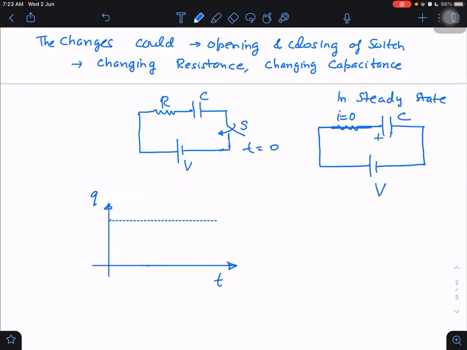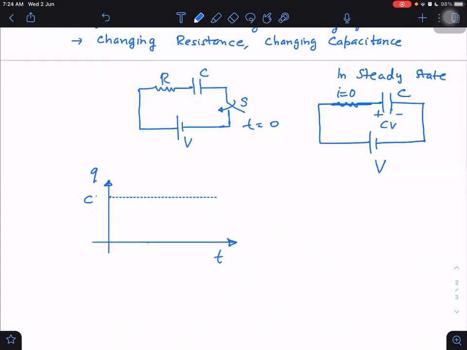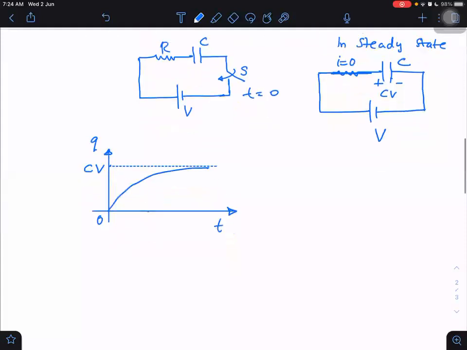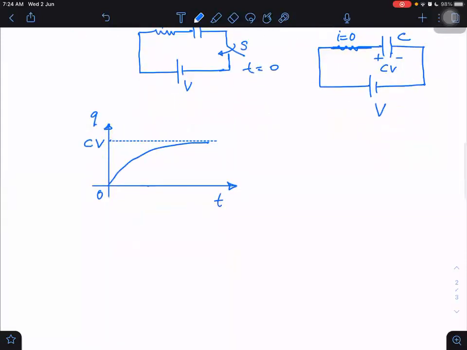Then it will be plus minus CV charge. The graph will be exponential starting from 0 going to Q like this. This kind of graph will be there. Okay. It is charging. We call it charging because charge was 0 and it is increasing. Charging of capacitor.